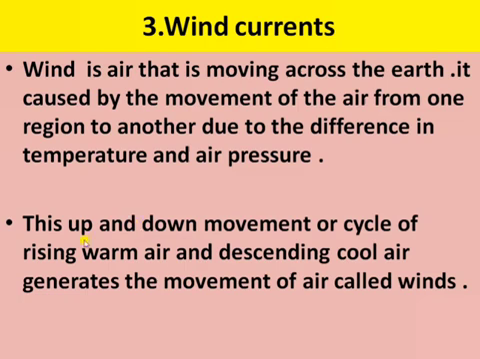Second, the sun warms up the earth's surface, as you know, and this warm air expands and rises up. As the warm air rises, the cool air from another region moves in and takes up that place. The warm air that has gone up begins to cool and starts coming down. This up and down movement, or cycle of rising warm air and descending cool air, generates the movement of air, that is winds.